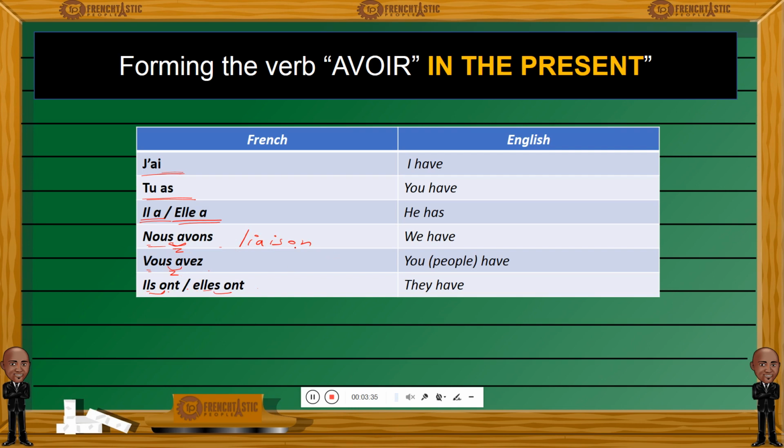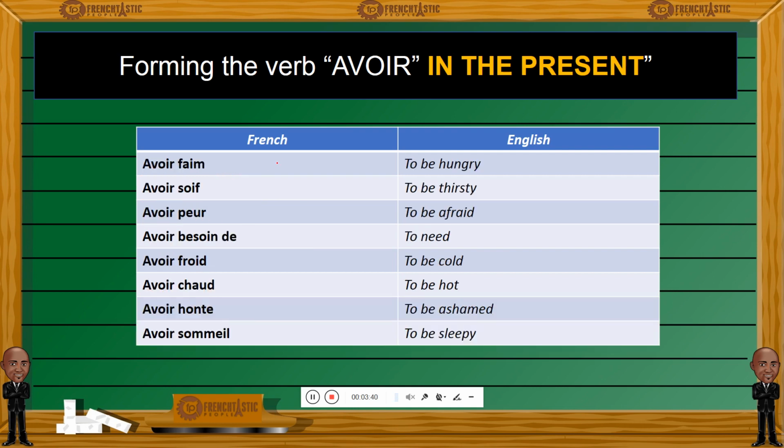Now, this is the conjugation of avoir in the present of the indicative, le présent de l'indicatif. If you remember, we also studied some very common French idioms using avoir. Avoir faim, to be hungry. Avoir soif, to be thirsty. Avoir peur, to be afraid. Avoir besoin de, to need. Avoir froid, to be cold. Avoir chaud, to be hot, to be warm. Avoir honte, to be ashamed. Avoir sommeil, to be sleepy.